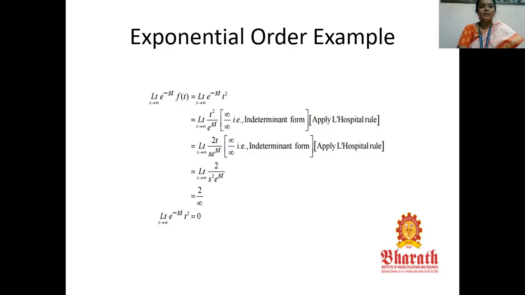Differentiating both numerator and denominator, it becomes limit t tends to infinity 2t by s e power st. Again it becomes infinity by infinity form, so again we apply the L'Hospital rule: limit t tends to infinity 2 by s square into e power st. Now applying the limit t tends to infinity, it becomes 2 by infinity. Any number by infinity is 0. So the exponential order of t square is 0.